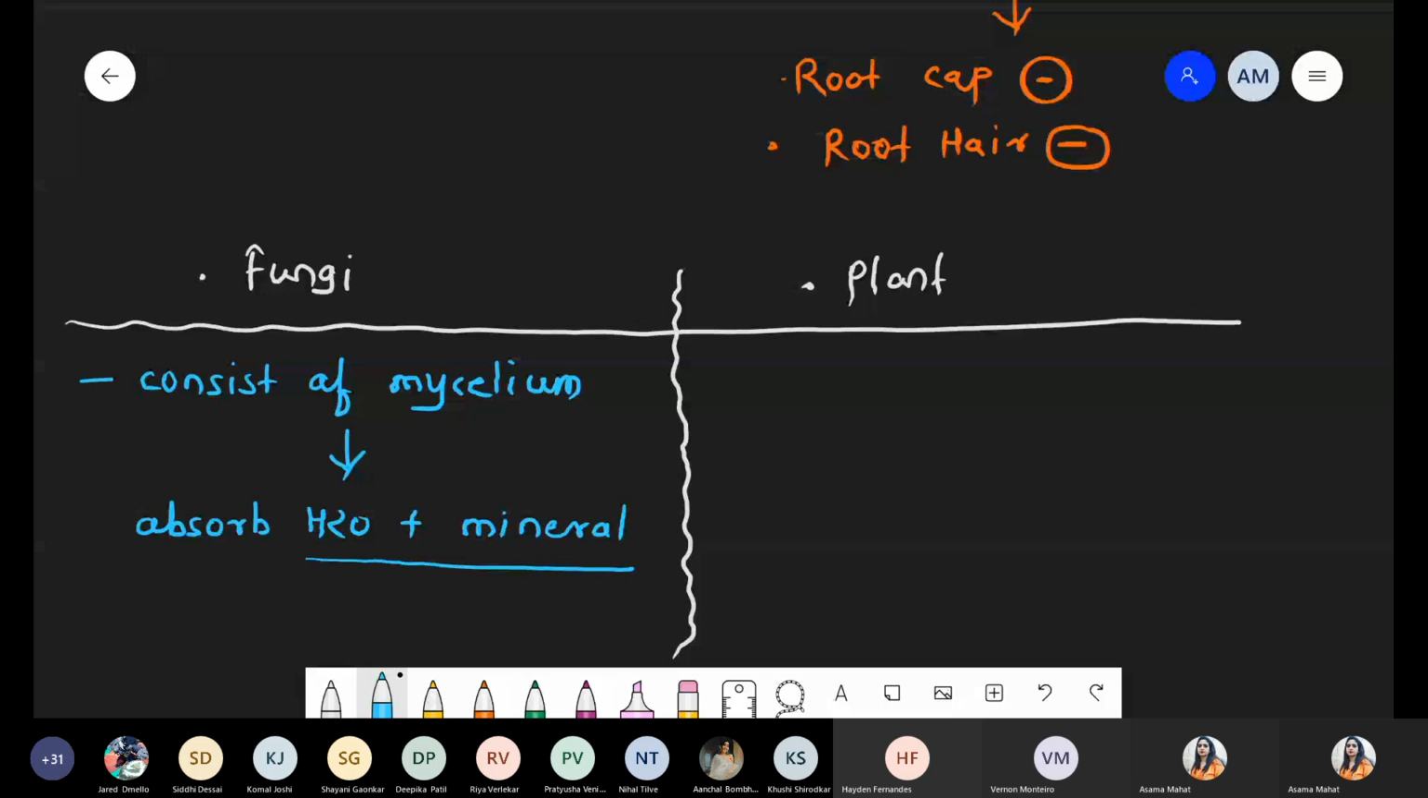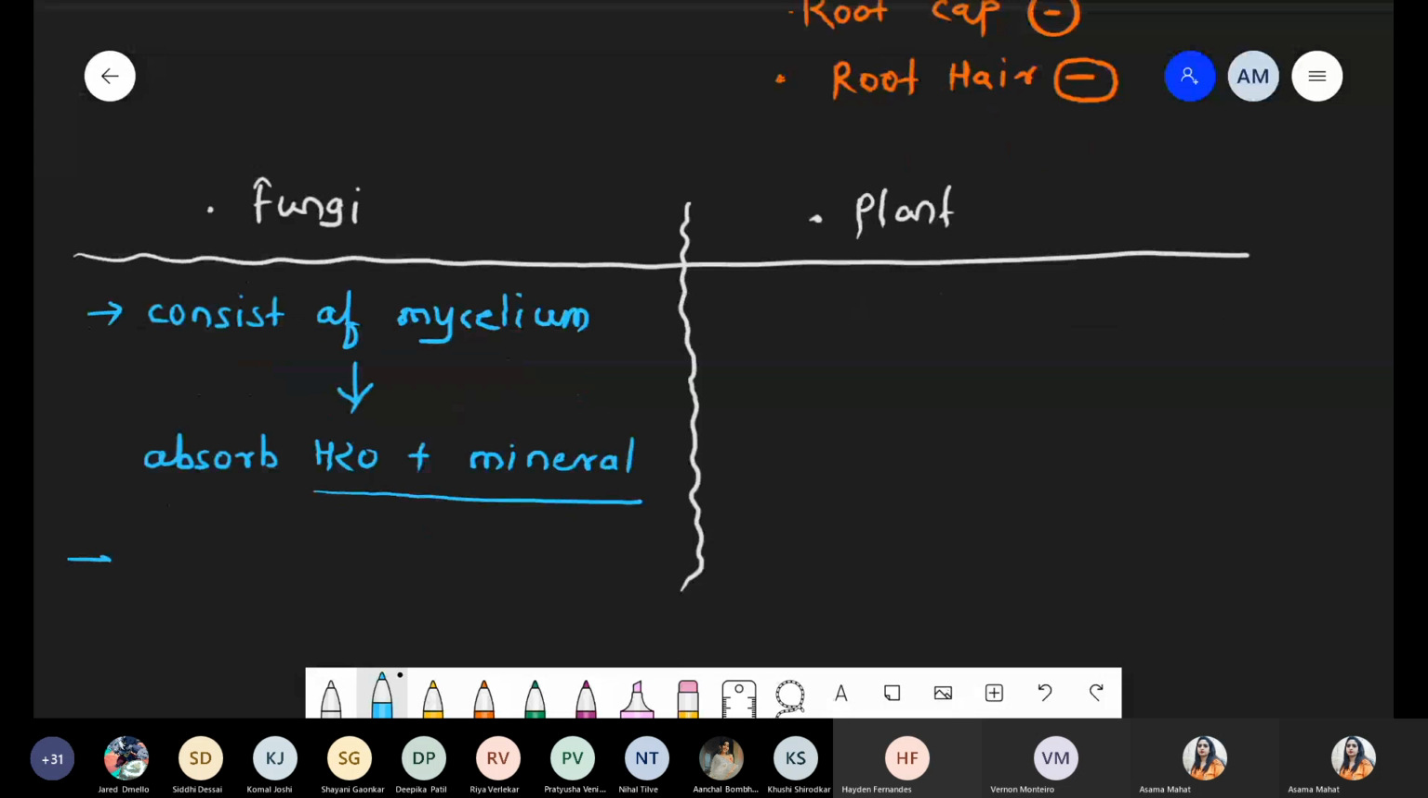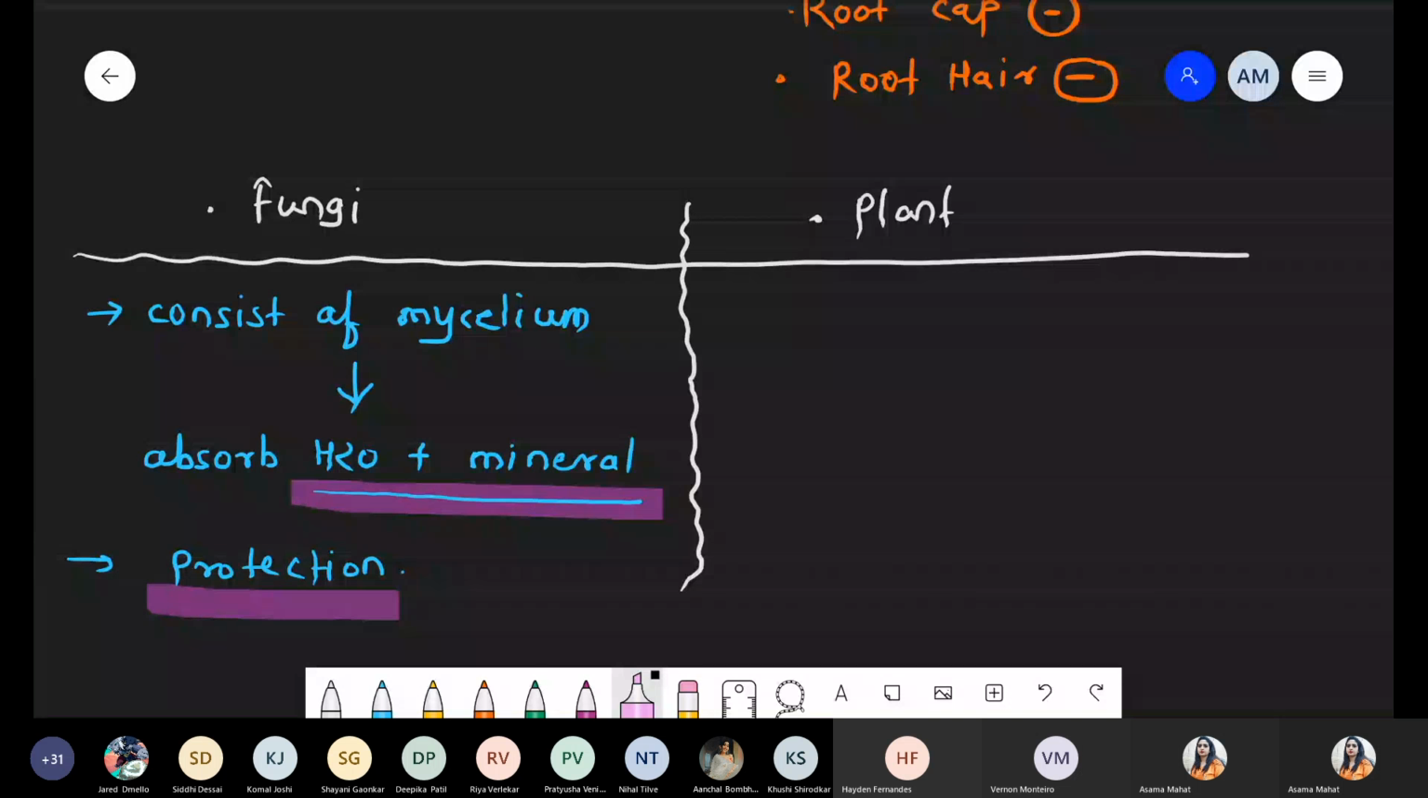Second function with respect to fungi, because of that mycelium structure, they are involved in protection also. So protection का काम भी कौन कर रहा है? Fungus कर रहा है. That's why root cap is also absent in case of this plant. Absorption of mineral and the water, these are the major function of the root hair or the root part, so that root hair is absent, and protection is the function performed by the root cap. So whatever these two functions are performed by the fungus, that's why in case of this plant, root cap and root hair are absent.